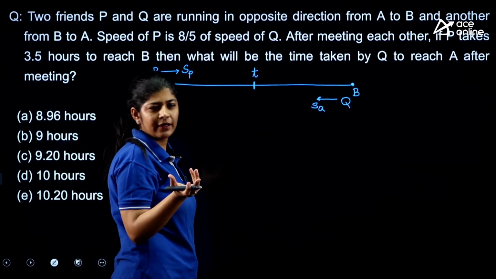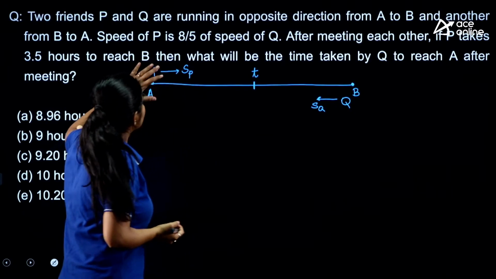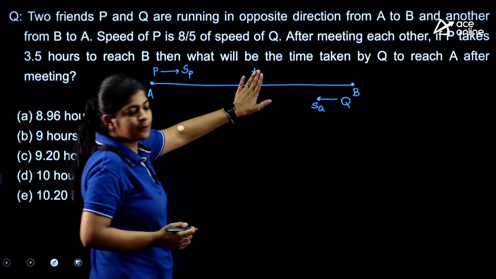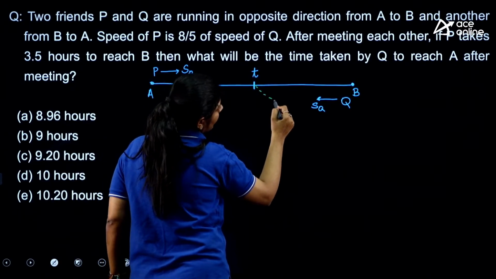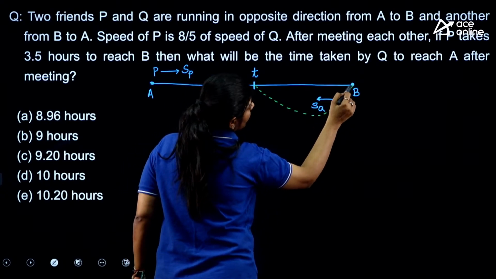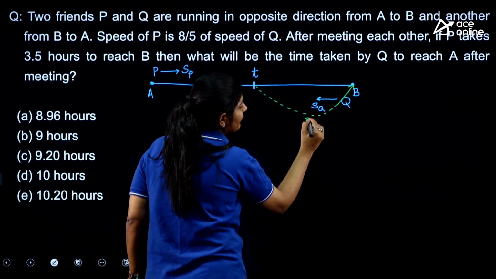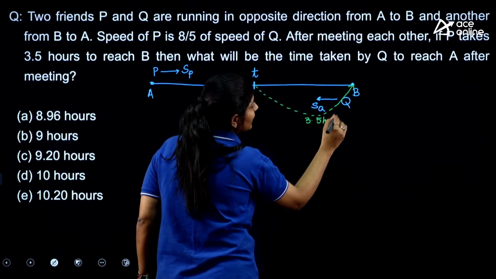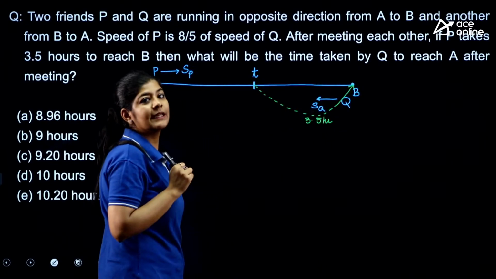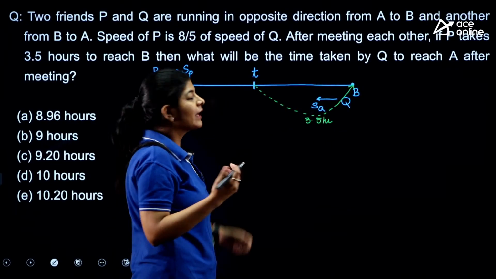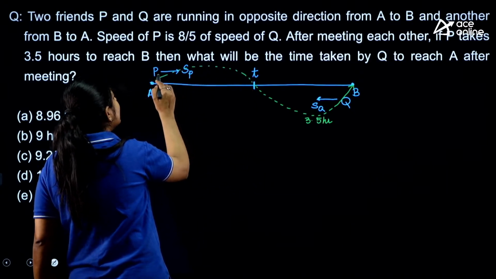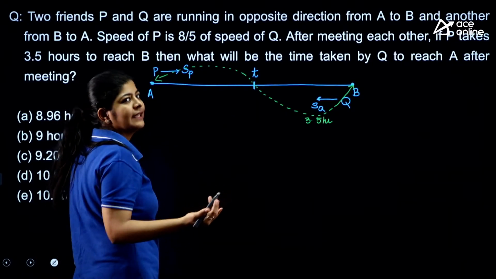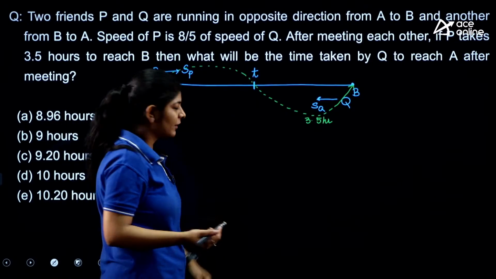The question is saying that after meeting at this point, P took 3.5 hours to reach this point after the meeting. Now we have to find out how much time is taken by Q to reach point A after meeting, and we know that we have a formula for this.